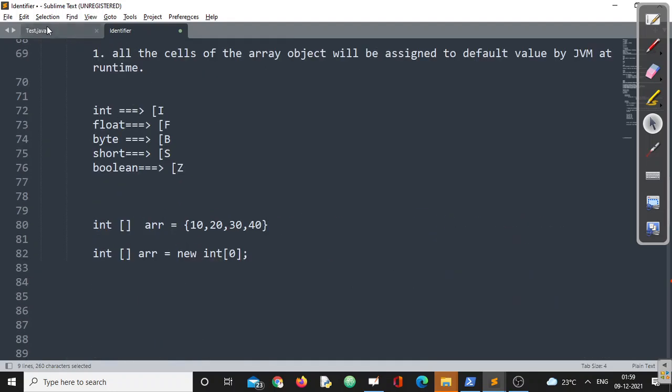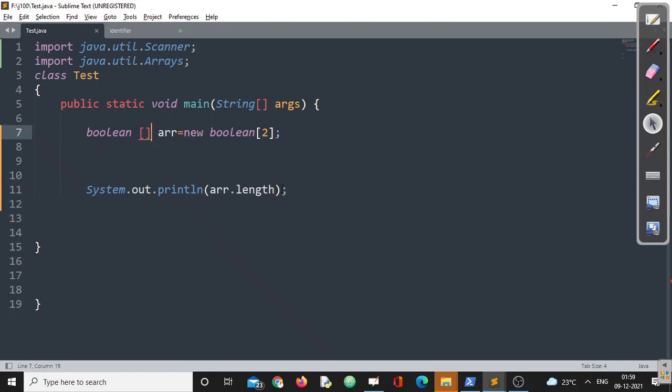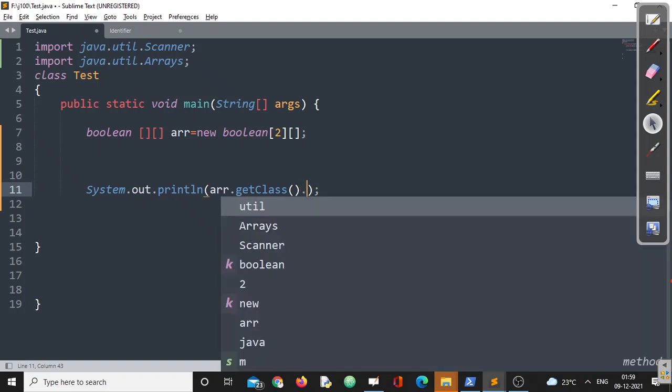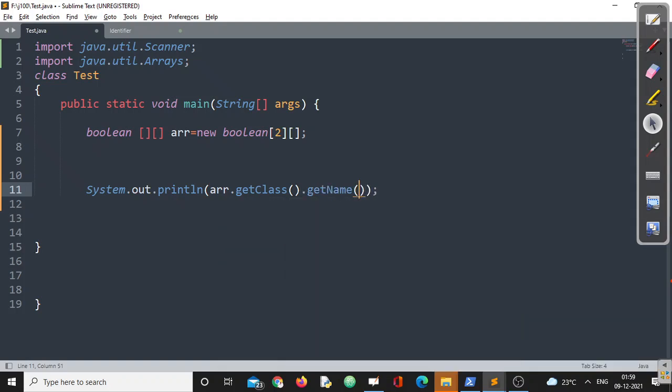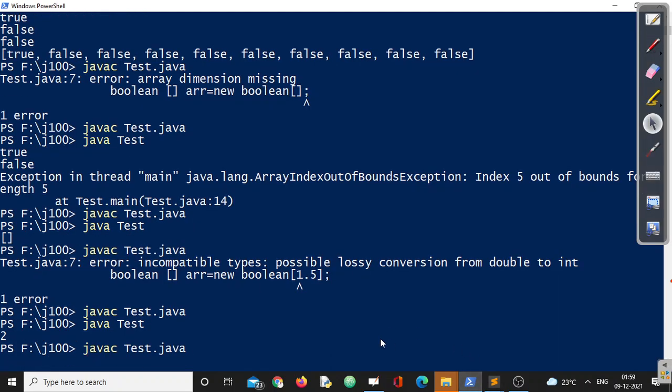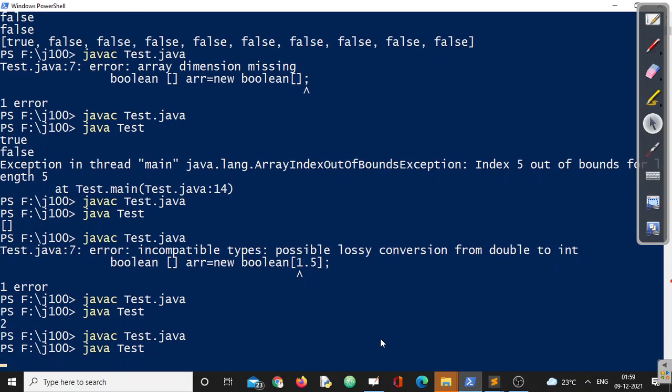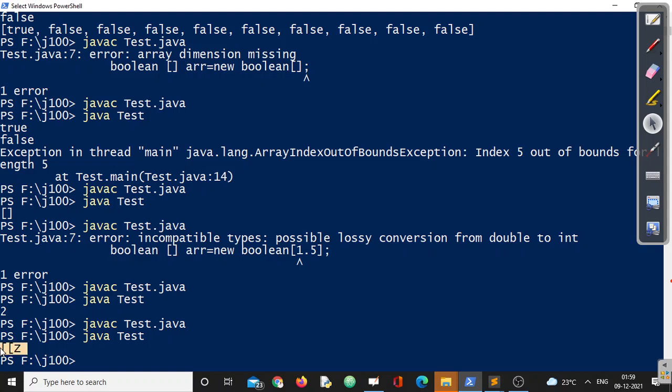One thing let me clear, if I am creating a double dimension array, like if I have to do it like this, and if you want to check the class name for that, immediately the same thing, getClass().getName(). Here you can see two open square brackets. In single dimension we have a single square bracket. Now here, two dimension, two square brackets followed by Z.